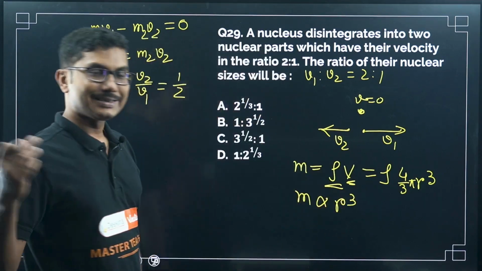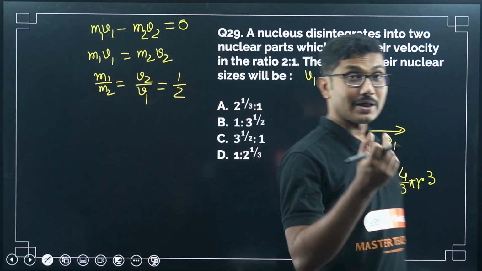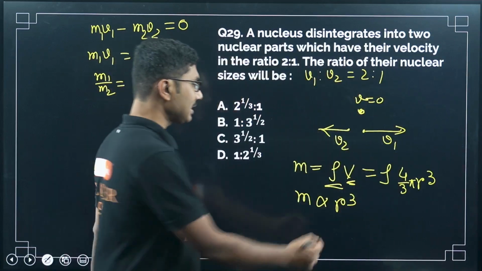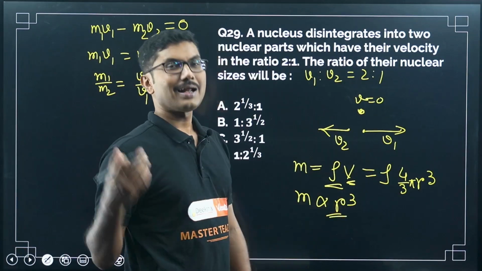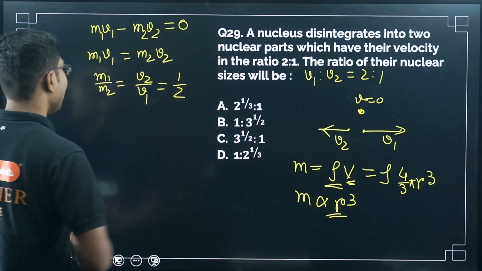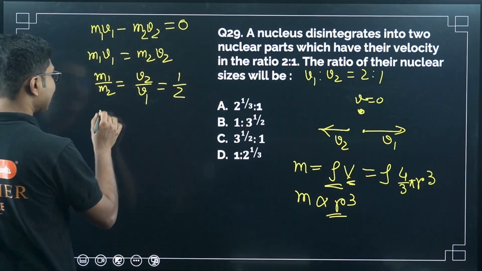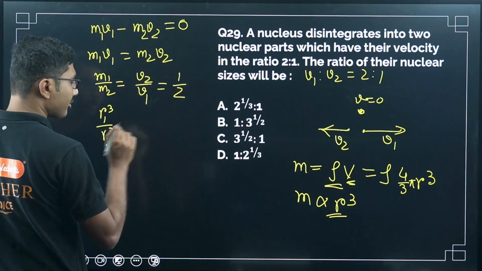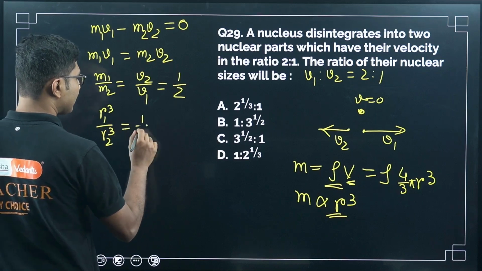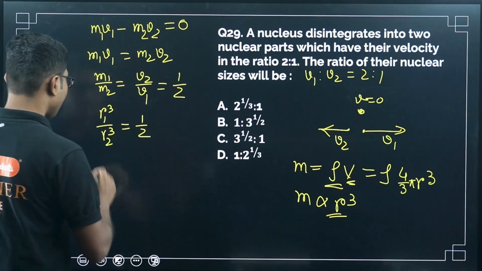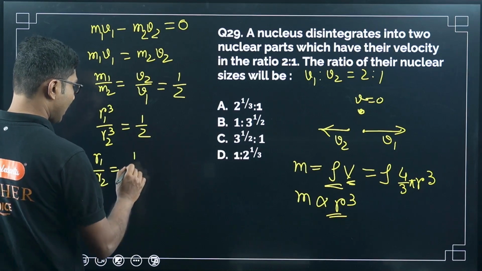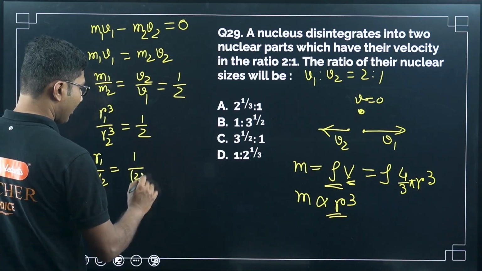Now here r is the radius, the size of the nucleus. So what we can write here is r1 cube by r2 cube, the rest are constant so they will cancel, equals half. So r1 by r2 equals 1 by 2 to the power 1/3.